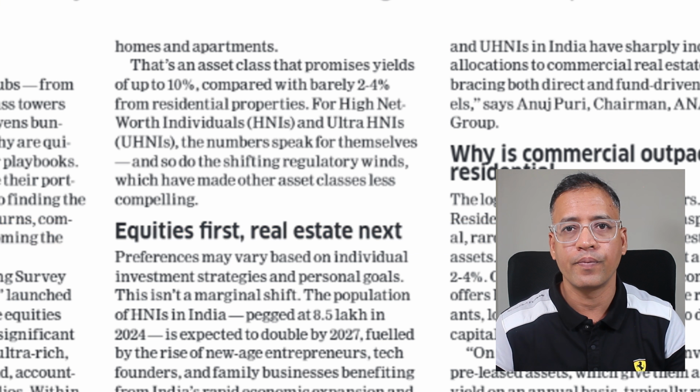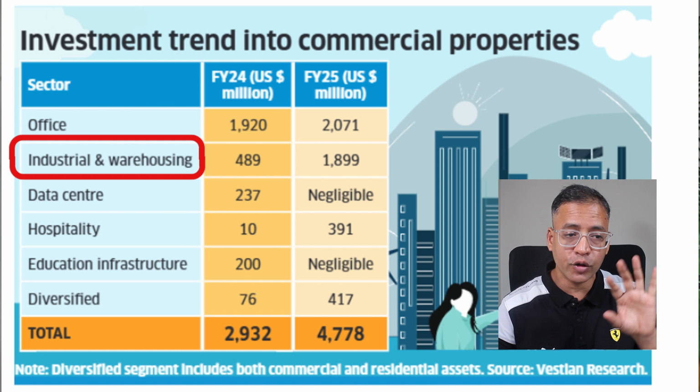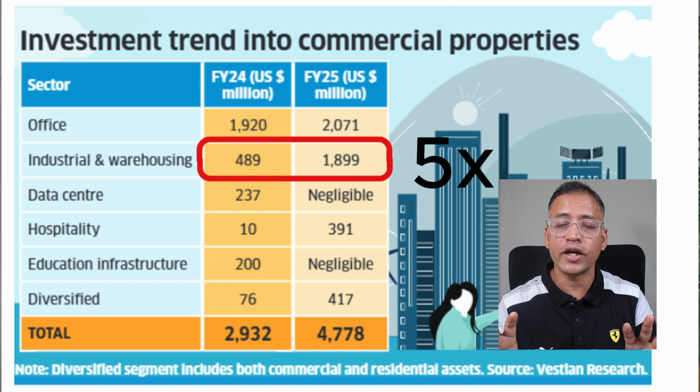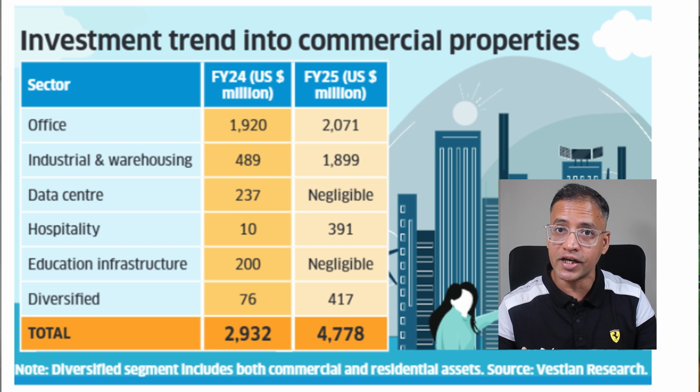So where are they investing? Have a look at this screen, and what you see here is that mainly industrial and warehousing. If you see the growth between 24 and 25, almost 5 times growth in terms of investments by HNIs in the industrial and warehousing sort of real estate. Warehousing simply is needed mainly for the e-commerce shipments, and industrial, it is primarily for the global capability centers, GCC, that a lot of global companies are setting up in India.